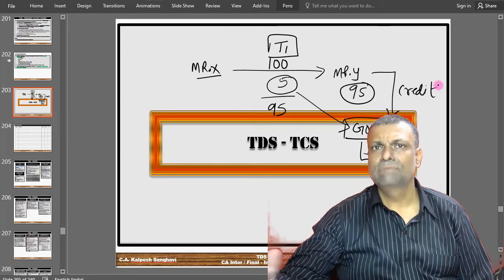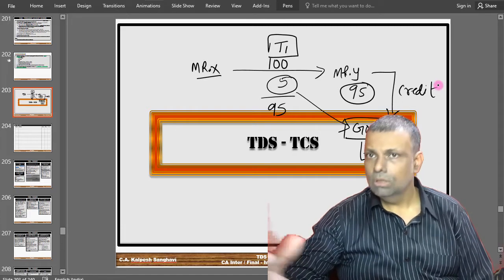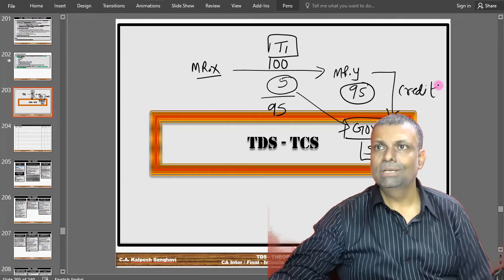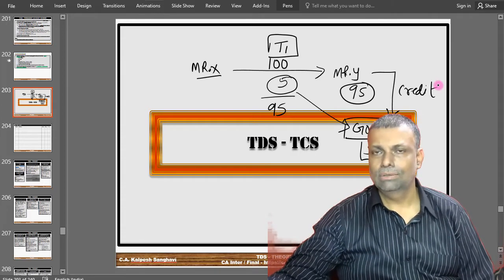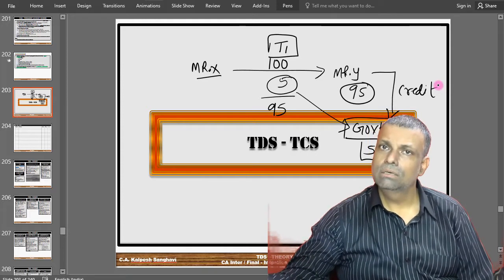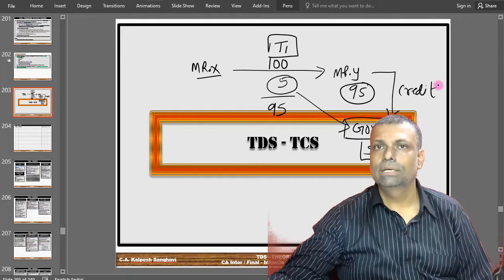And apart from that, then there is a procedural aspect that you have to do certain compliances, file the return. There will be e-statements, and you will have to give TDS certificate, so that all the proper documentation etc. will be done. Okay, that means it will not be a case that you will just lose the money just like that. So you will get 95, but you will plus get whatever the tax is deducted, that you will get as credit.